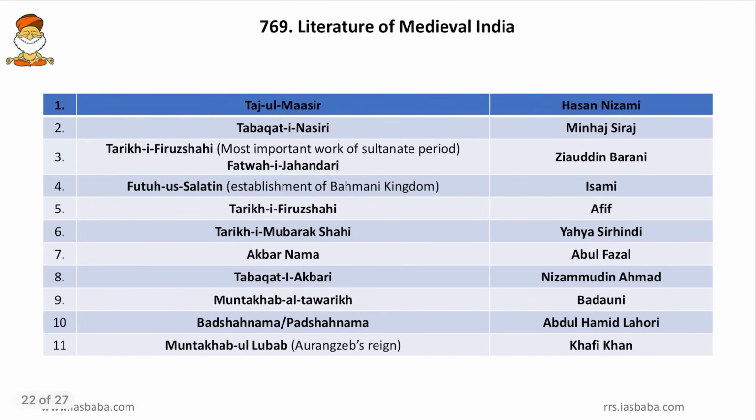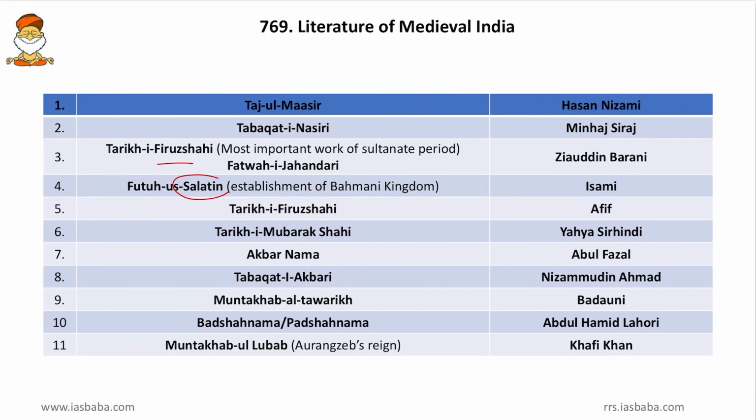Then come to next, medieval India. Friends, Taj-ul-Masir, it was written by Hasan Nizami. Then Tabakat-i-Nasiri, it was written by Minhaj-us-Siraj. Then Tariq-i-Firoz Shahi, friends, it is related to Firoz Shah, the most important work of the Sultanate period, and Fatwa-i-Jahandari. Both of them, Tariq-i-Firoz Shahi and Fatwa-i-Jahandari, were written by Ziauddin Barani, the court poet of Firoz Shah Tughlaq.